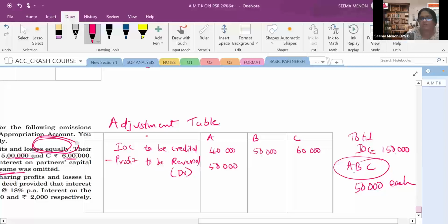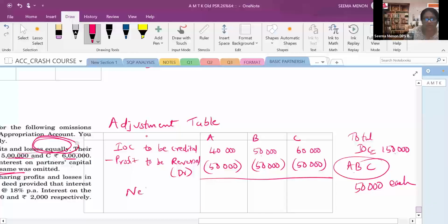सबको already कितना मिल चुका है? 50,000 each. Now you can see they already received 50,000, so we have to reverse it, so this is to be debited. डेबिट करना means we will subtract, ठीक है ना? Now what will you do? You will find out net effect. नेट इफेक्ट में I will explain to you what is this.